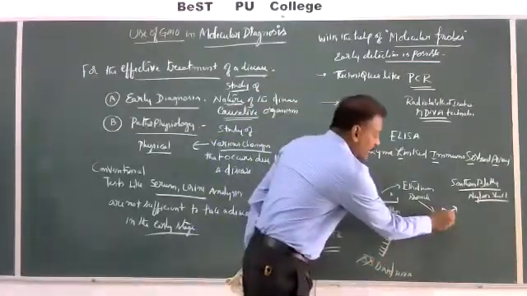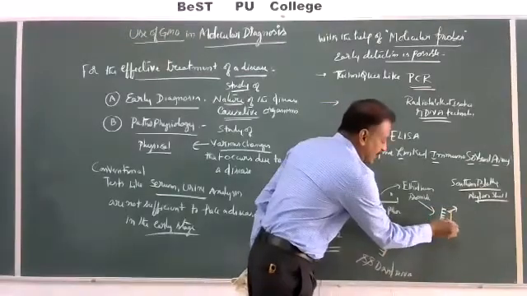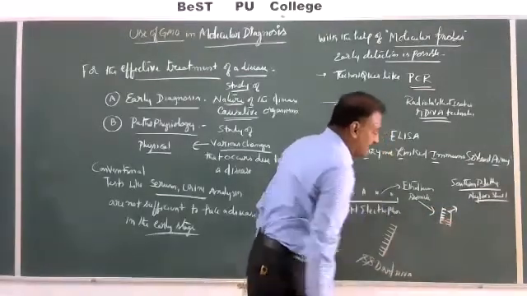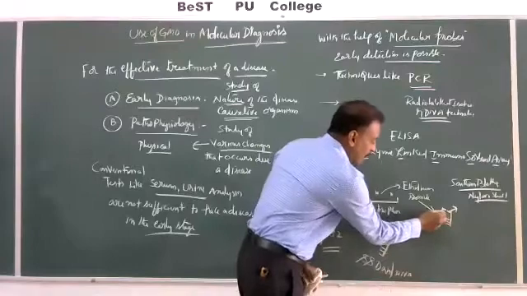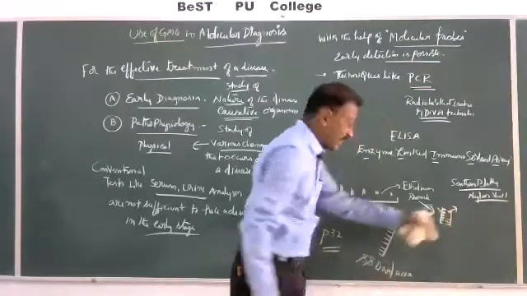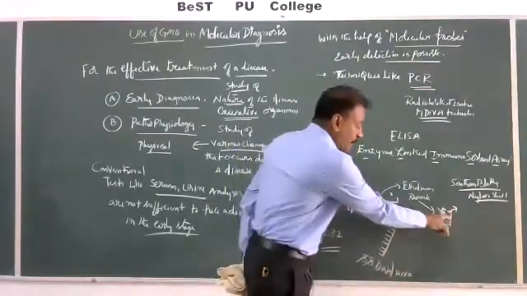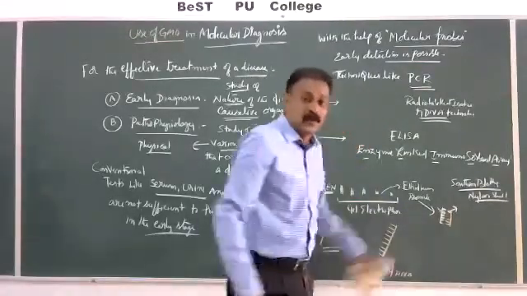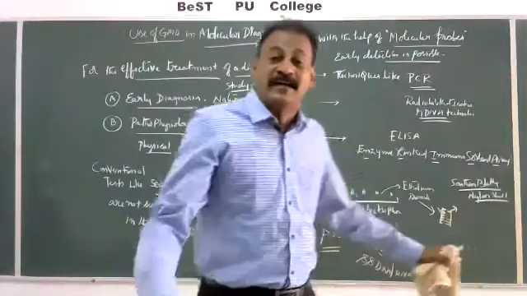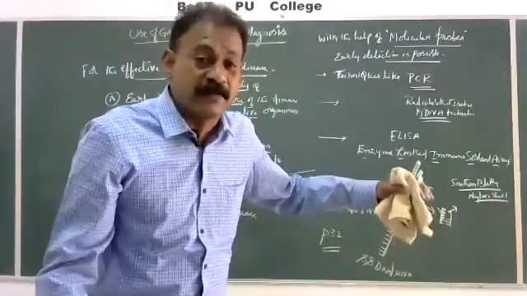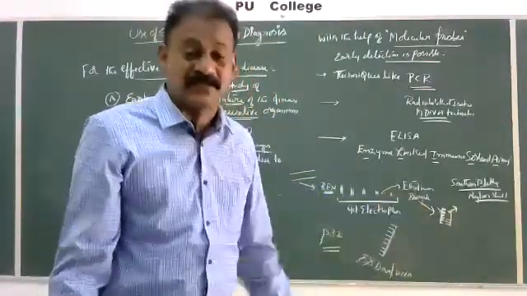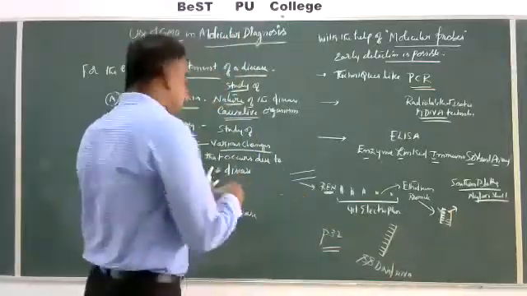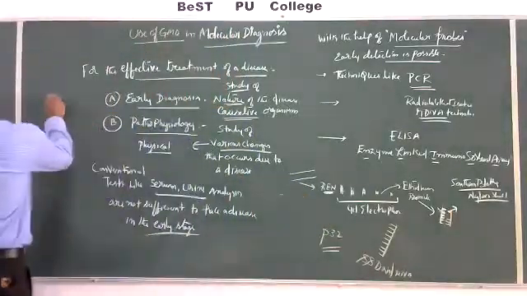So wherever complementarity is there, it is identified. If this is having mutation, it is not having a complementary base in the probe taken.